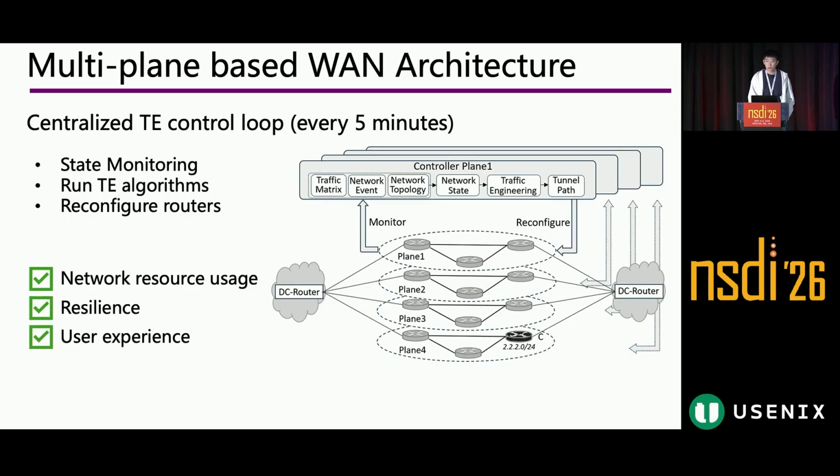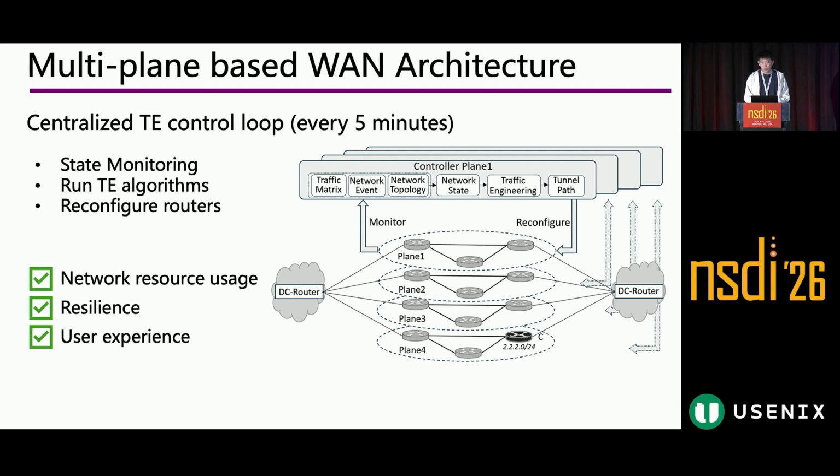Before introducing MirrorNet, let me first briefly describe the production WAN that we aim to emulate. So this is our production WAN in Tencent. It's very large in scale, and it connects hundreds of data centers, supports million applications, and billions of users. And managing such a network reliably is highly challenging because it must handle dynamic traffic demands, plan changes such as upgrades, and unexpected failures such as hardware faults.